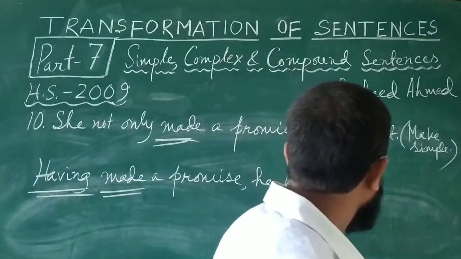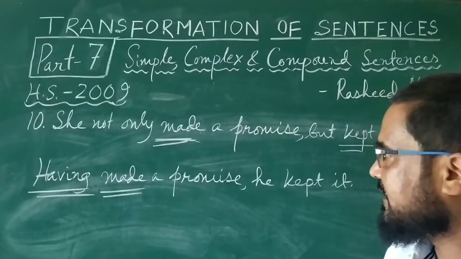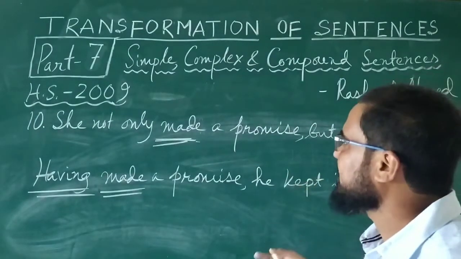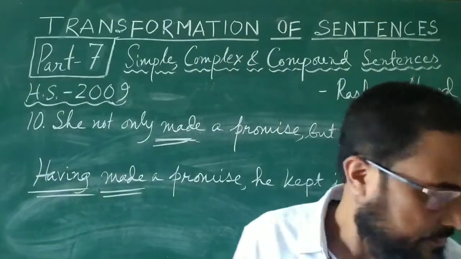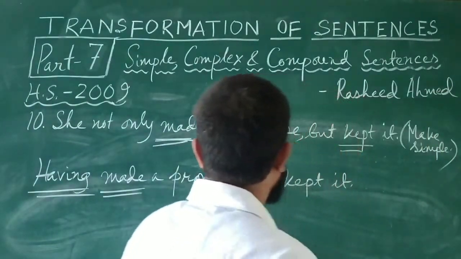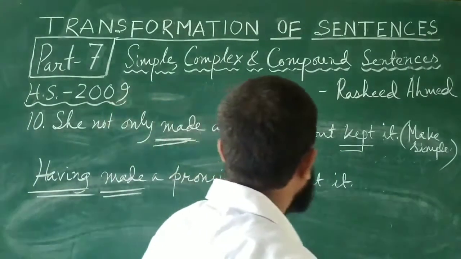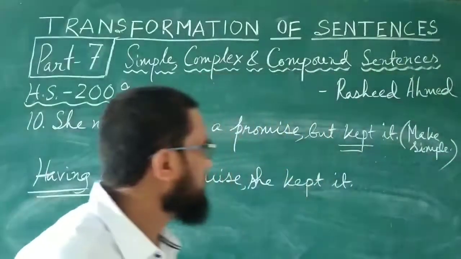This is simple. Its compound will be: he had made a promise and kept it. Its complex form is: she not only made a promise but kept it. This should be she. She not only made a promise but kept it. Having made a promise, she kept it. That is the simple sentence.